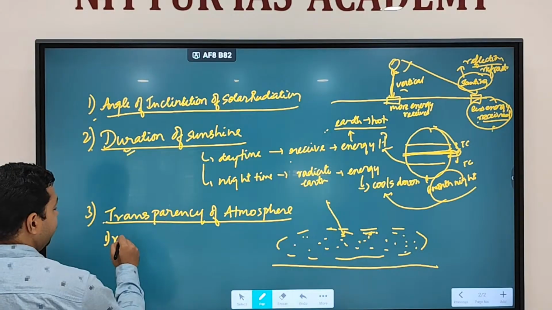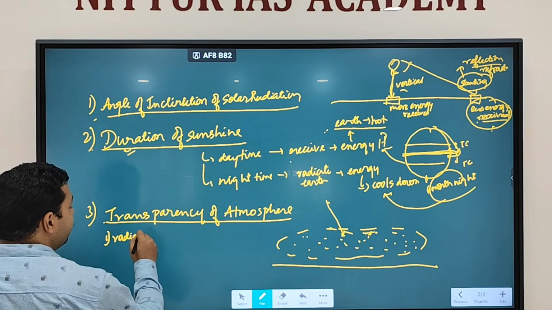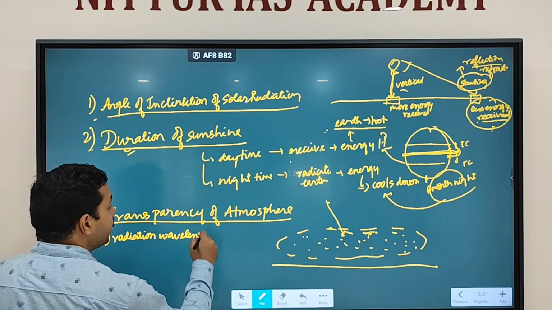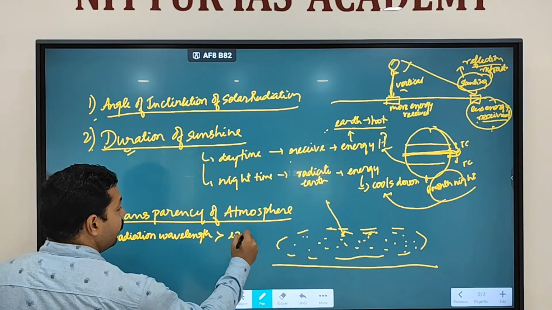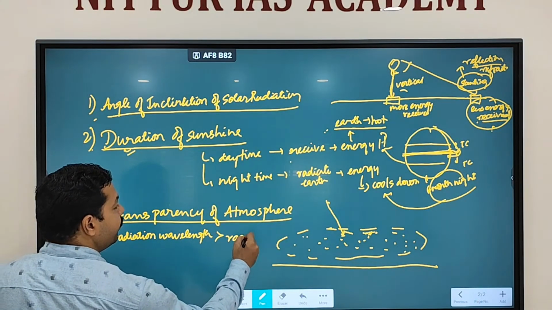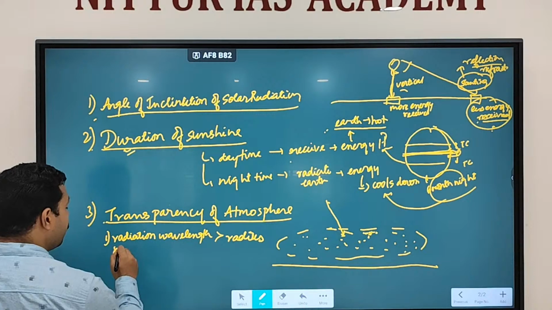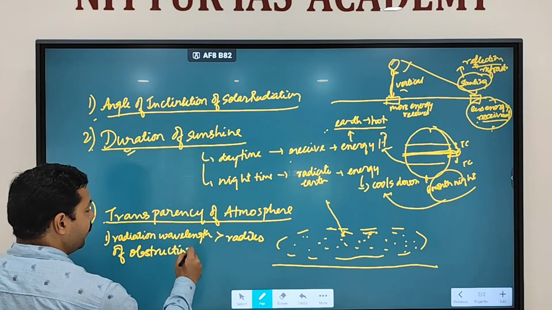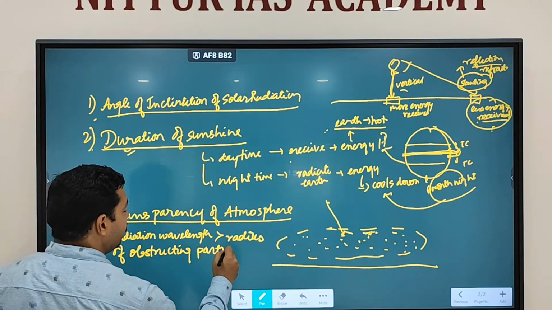wavelength is more than the radius of the obstructing particle. Clear?